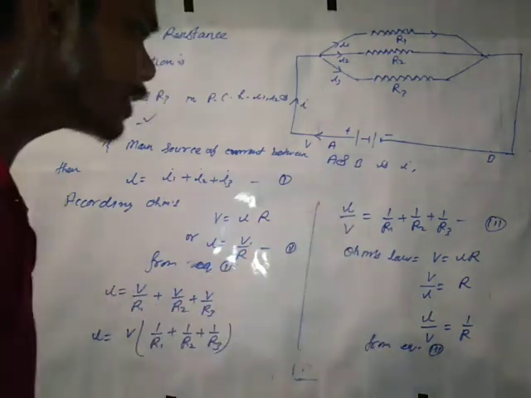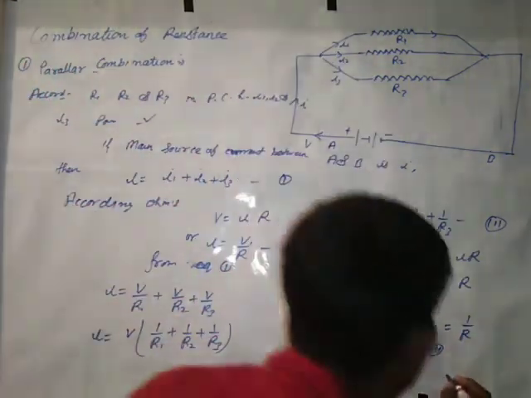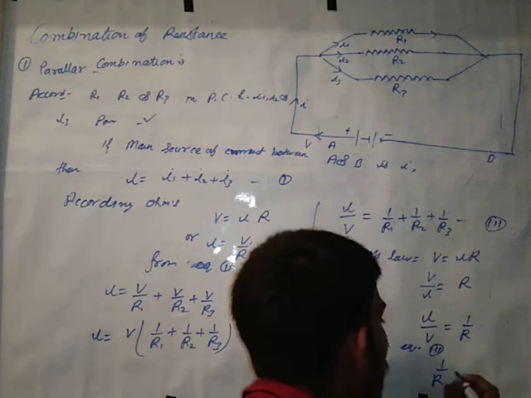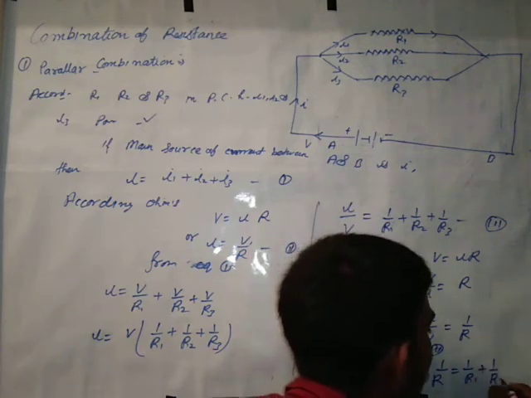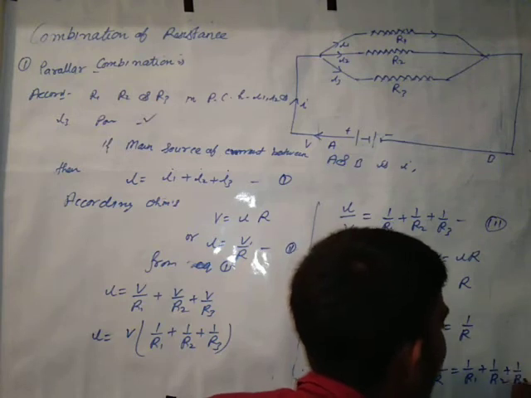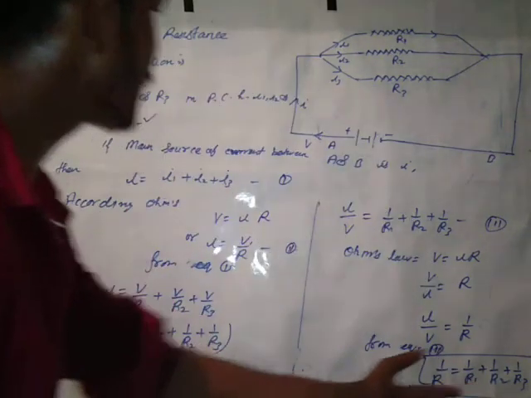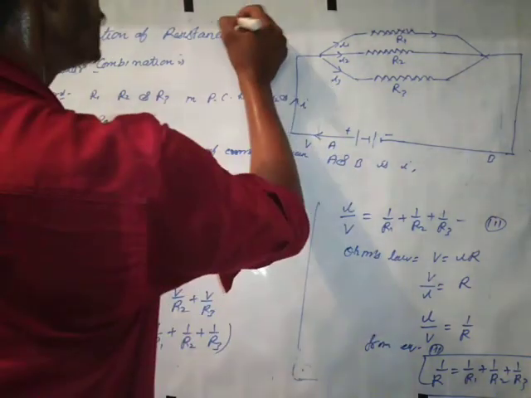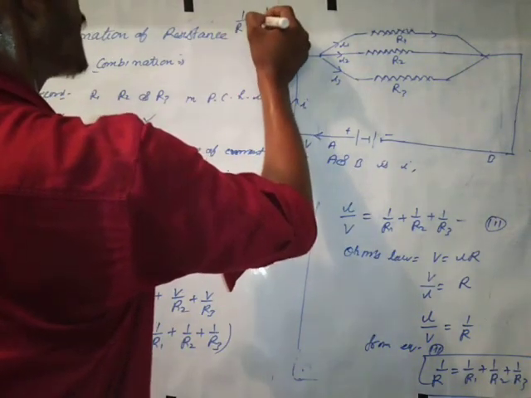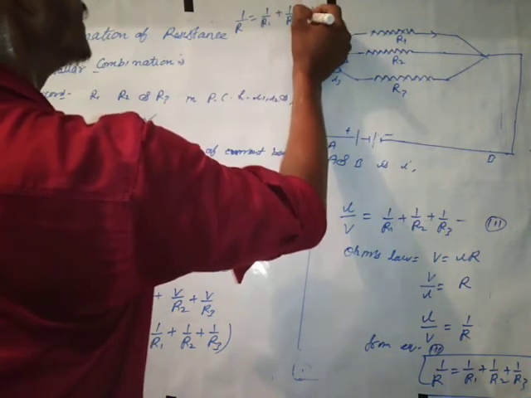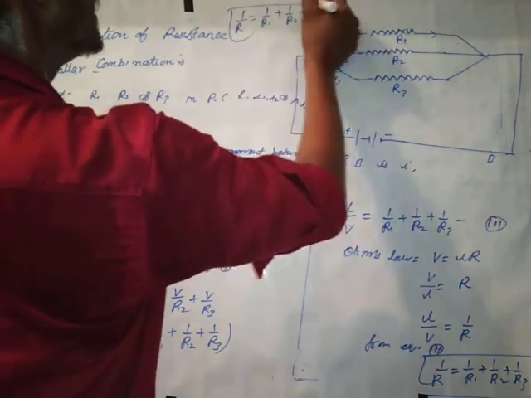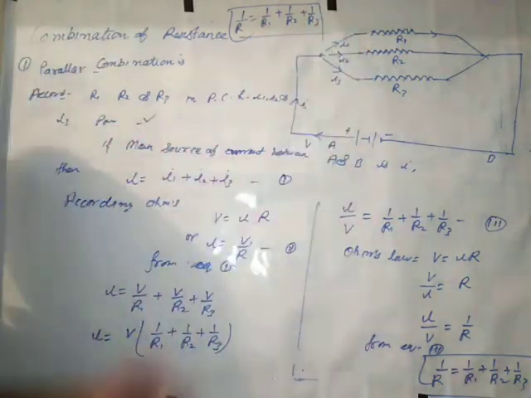What I get: 1 by R is equal to 1 by R1 plus 1 by R2 plus 1 by R3. It is the parallel combination. What I get: 1 by R is equal to 1 by R1 plus 1 by R2 plus 1 by R3. It is the parallel combination.